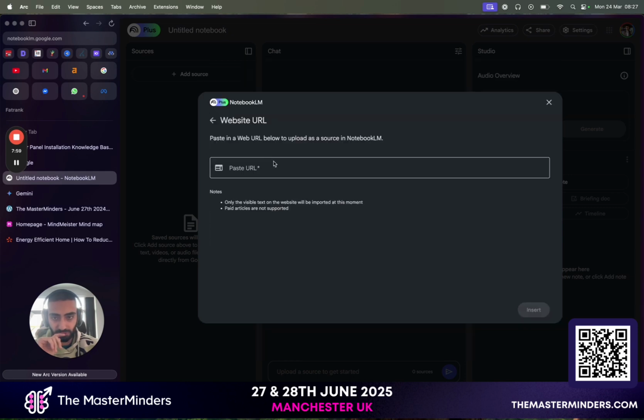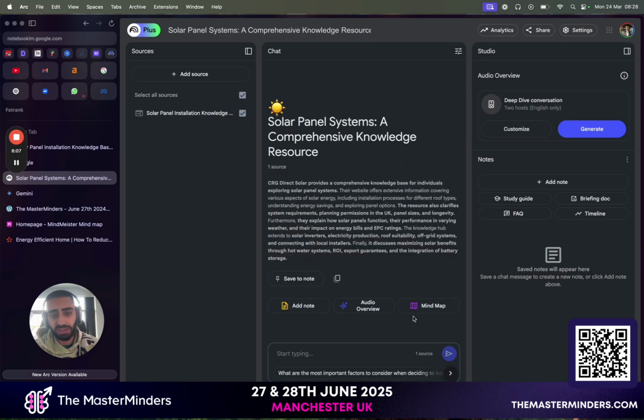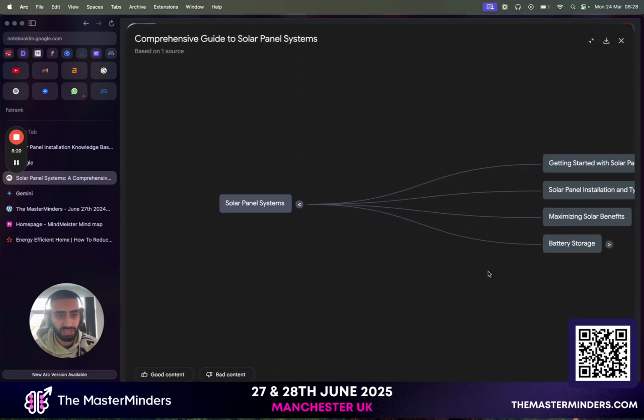So all I'm going to do is click on website here and paste this in, and we are going to see how well this actually does. From this, I would be expecting types of solar panels, how to install solar panels, stuff like that. But we will see how thorough it's actually getting.